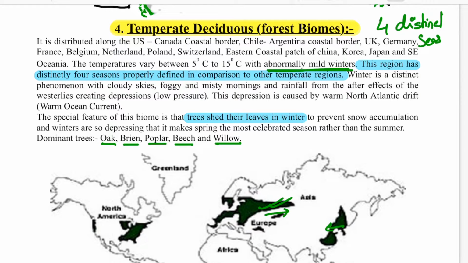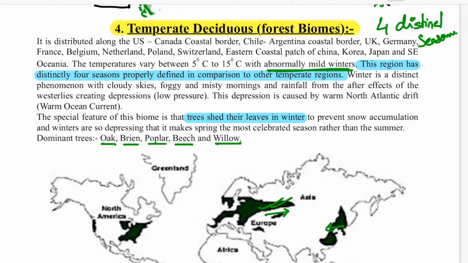Okay, 4 proper distinct seasons. If we talk about India, in the months of March and April, the flowers should bloom if it is a spring, but it is not a spring actually, because in this season the tropical deciduous forest in India sheds its leaves. So shedding leaves is not spring.